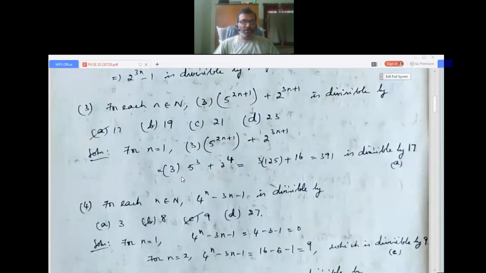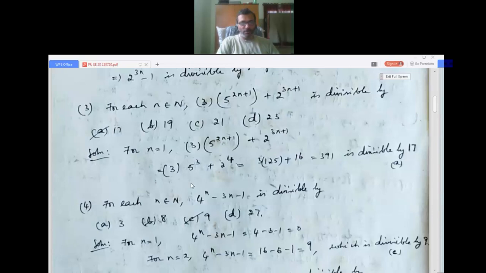Now we go to question 3. For each n belongs to N, 3 into 5^(2n+1) plus 2^(3n+1) is divisible by: A, 17; B, 18; C, 21; D, 23. Okay. We take n equals 1. Wherever there is n, I will put 1 in 3 into 5^(2n+1) plus 2^(3n+1), which is given.